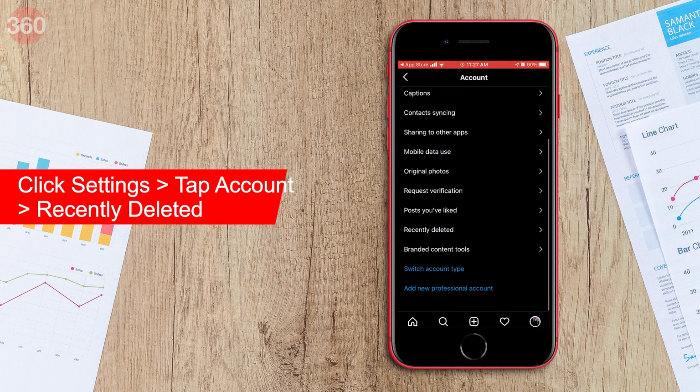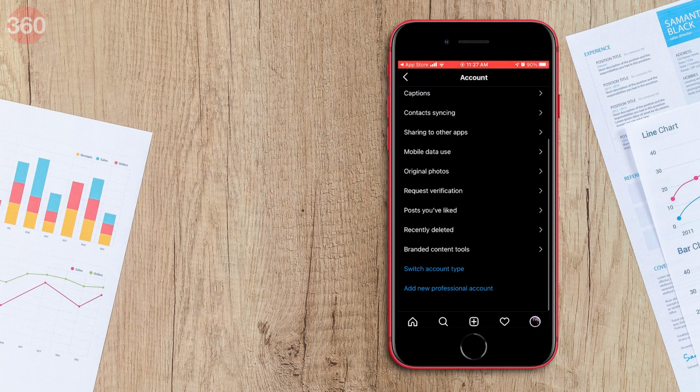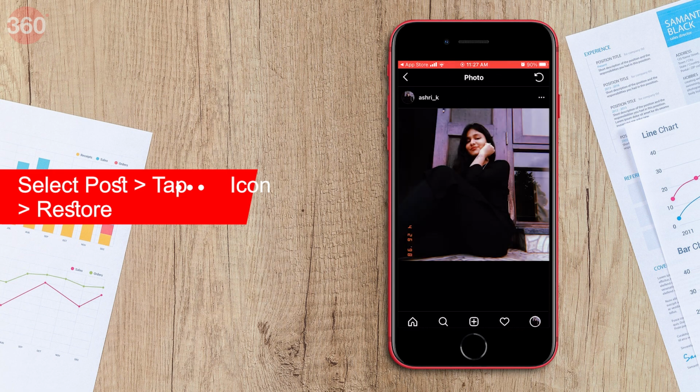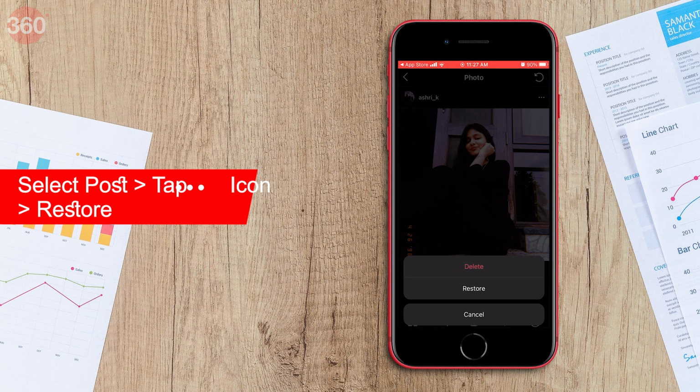Scroll to the bottom. Here you will find the new recently deleted option. Tapping that, you will be able to view your recently deleted content. Now select the post you would like to recover and then tap on the three dots at the top. Now you can either choose to permanently delete the post or recover it.